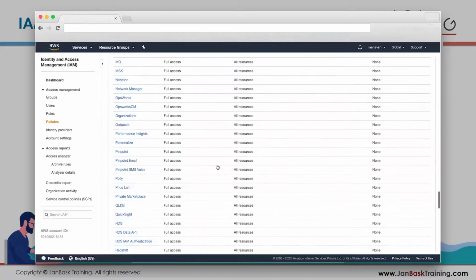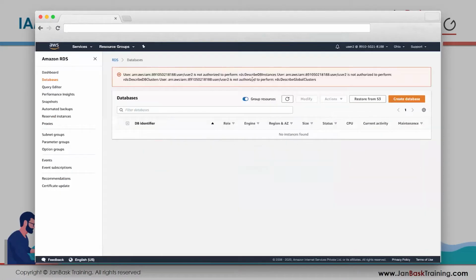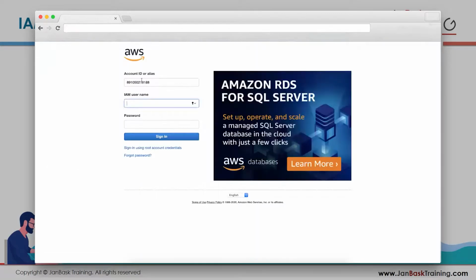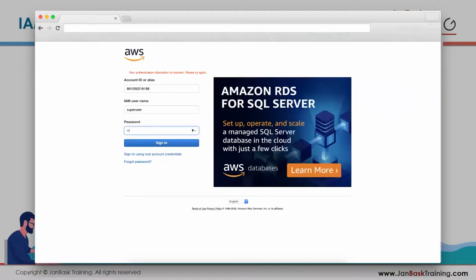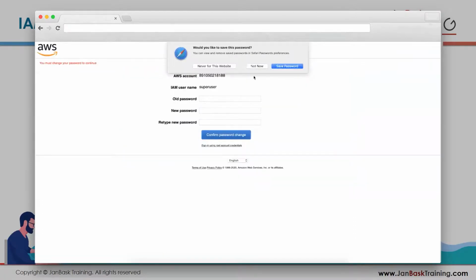Okay, so let's verify that. Let's go here and try to log in with my super user account. Okay, this is my account. Click on sign in and I will have this. So it's asking me to change my password.